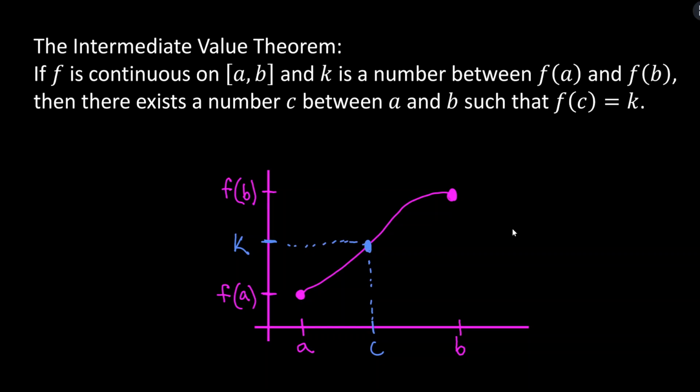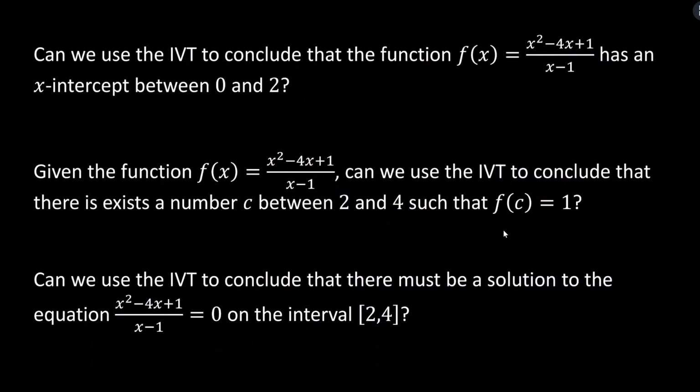Hopefully that's making sense. Let's practice applying it in different examples. The focus on these first three examples is just figuring out, can we apply the theorem or not? So again, two things we're focusing on: continuity and betweenness. So let's look at this first one. Can we use the IVT to conclude that this function has an x-intercept between 0 and 2?